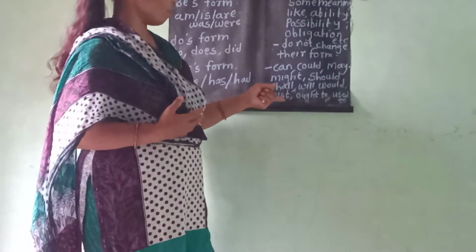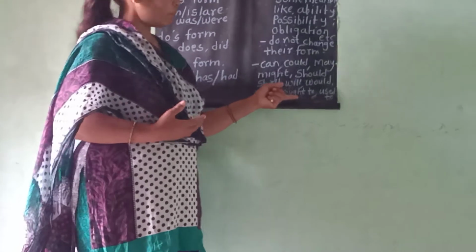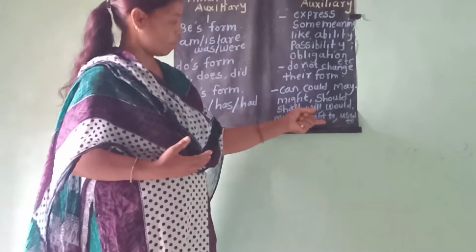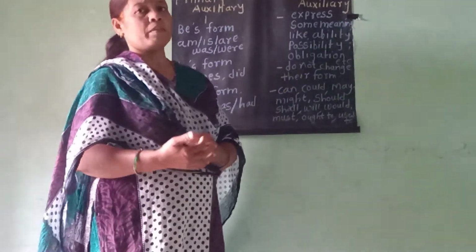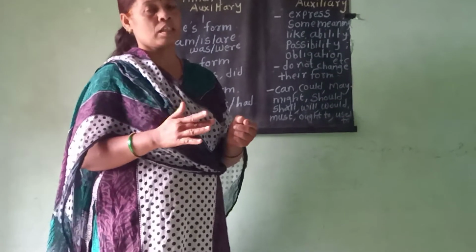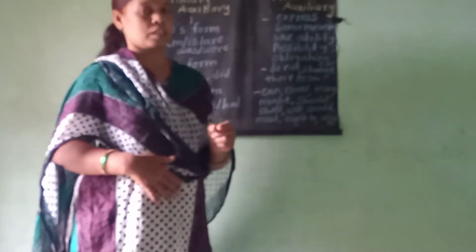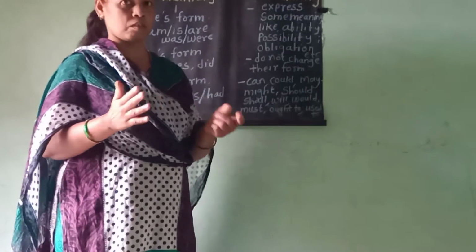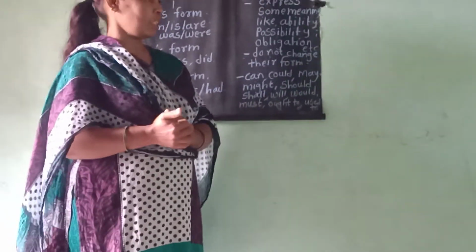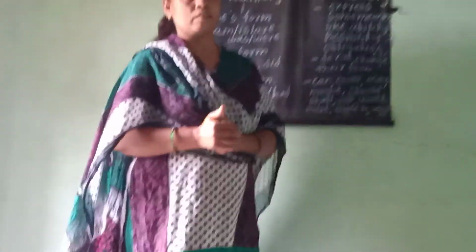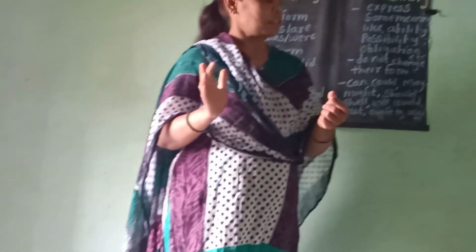Sometimes instead of must we can use ought to also. The meaning of ought to and must is the same. The function of must and ought to is obligation, which means strong compulsion. You must study hard. It is a strong compulsion. Then used to: we use used to for a past habit. For example, I used to write in good handwriting. It is a past habit.